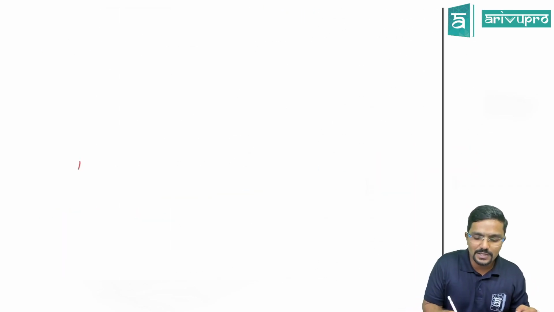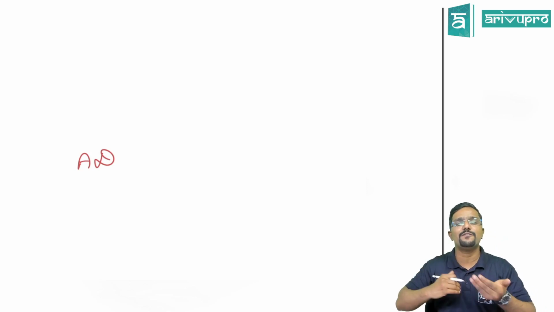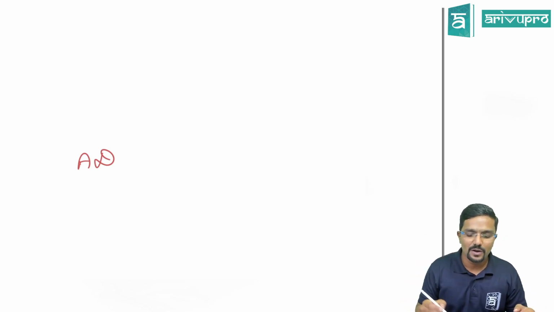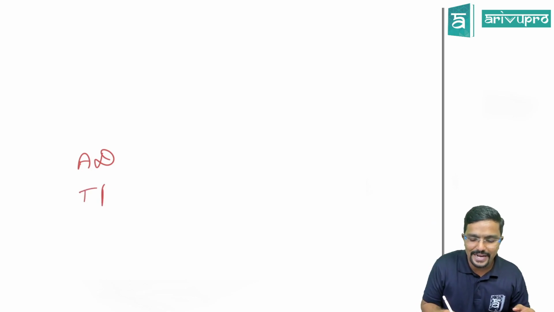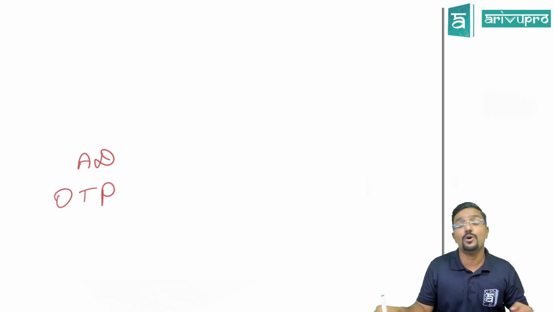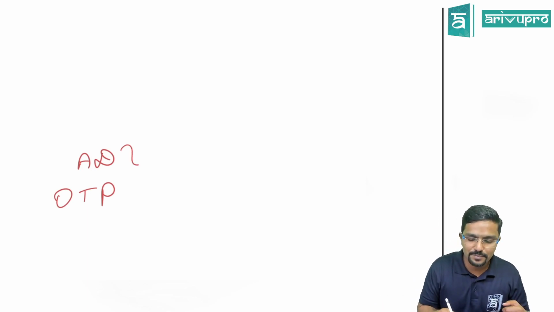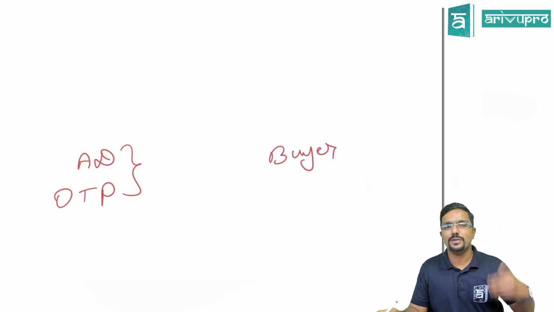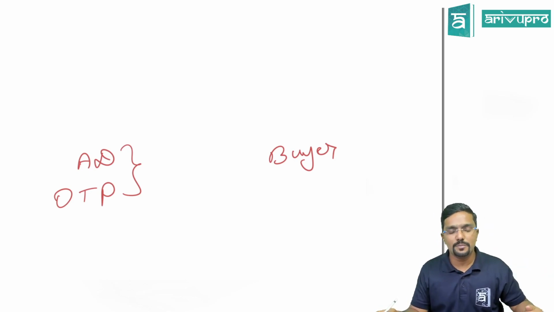So if there is an authorized dealer who is exchanging the money, who is converting the money from one currency to another currency, or if there is any person who is providing a tour package, that is an overseas tour package. So if this person is collecting any money from the buyer, the buyer is the person who is exchanging the currency, or the person who is buying the tour package.